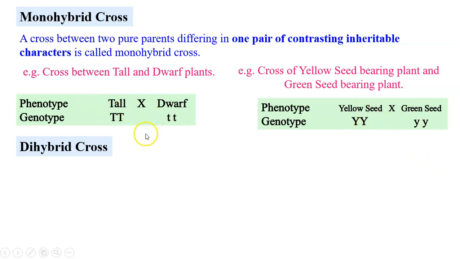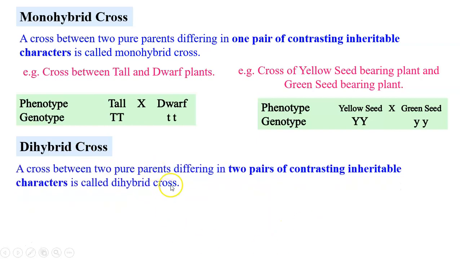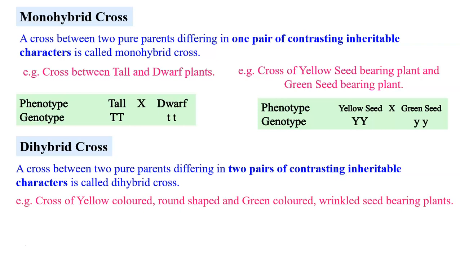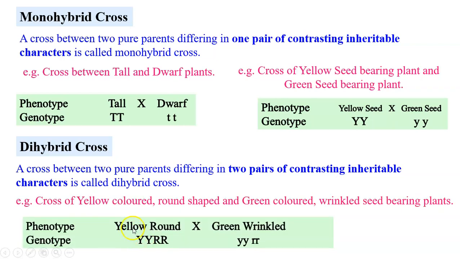But if these 2 pairs are considered together, then it is called dihybrid cross. So cross between 2 pure parents differing in 2 pairs of contrasting characters is called dihybrid cross. Here we have taken the example of yellow colored seeds having round shape and green colored seeds having wrinkled shape. So yellow color and green color, this is one pair. Round shape and wrinkled shape, this is second pair. The 2 pairs are taken together and that is called dihybrid cross.